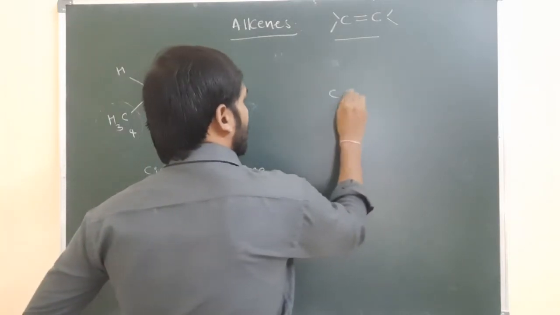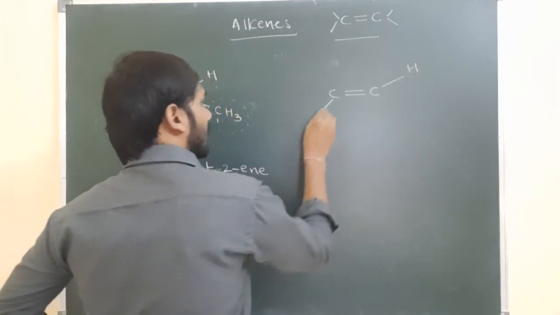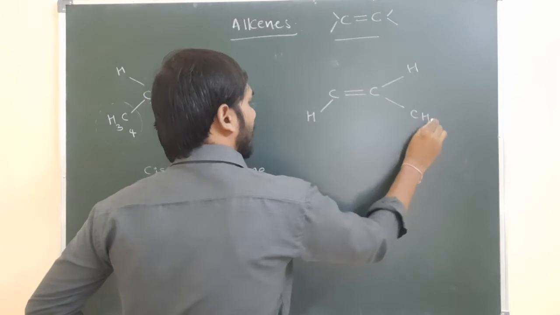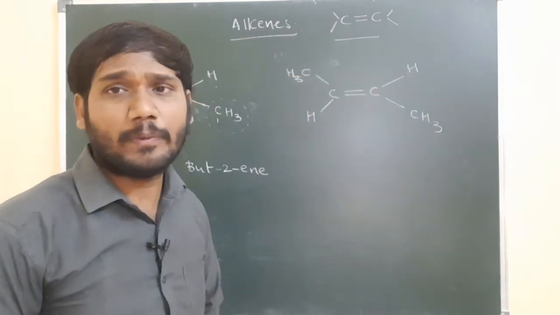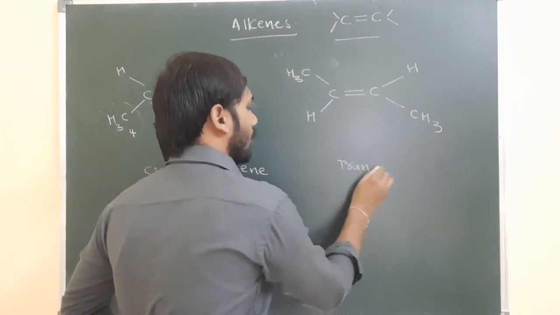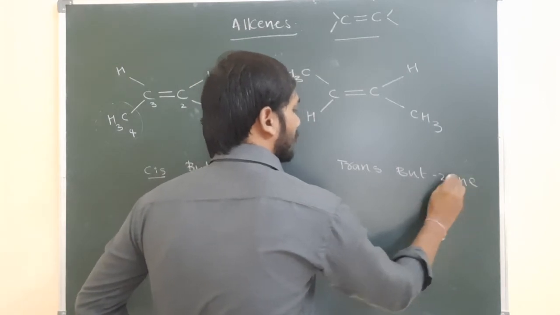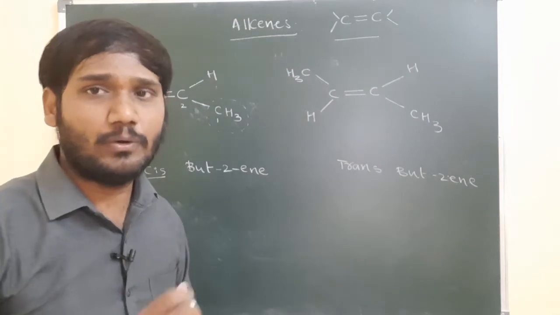So I am writing the trans compound: carbon to carbon, and here hydrogen, and here hydrogen. And the next one, here a methyl group, and here also one methyl group. Two same groups present in opposite directions, so this is trans-but-2-ene. It is also but-2-ene, but trans. It is cis-but-2-ene, it is trans-but-2-ene.